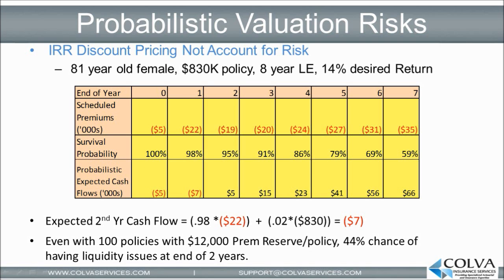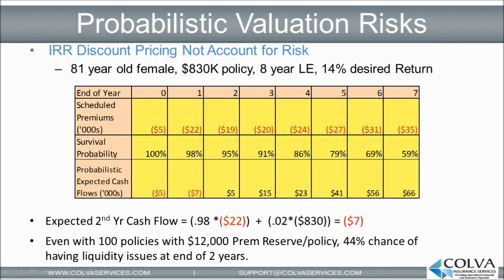Probabilistic cash flows are calculated by weighting the probability that the investor has to pay the upcoming premium on the policy because the insured is still alive, against the probability that the insured has died and the investor receives the death benefit. So for example, at the end of the first year, there's a 98% chance that the insured is still alive. So to determine the expected cash flows at that time, you just have to take that 98% chance and multiply that by the scheduled $22,000 upcoming premium, and then add that to the chance that the insured has died during that time, multiplied by the $830,000 death benefit. Doing this and adding these amounts together, equals a negative $7,000 expected cash flow for that period.